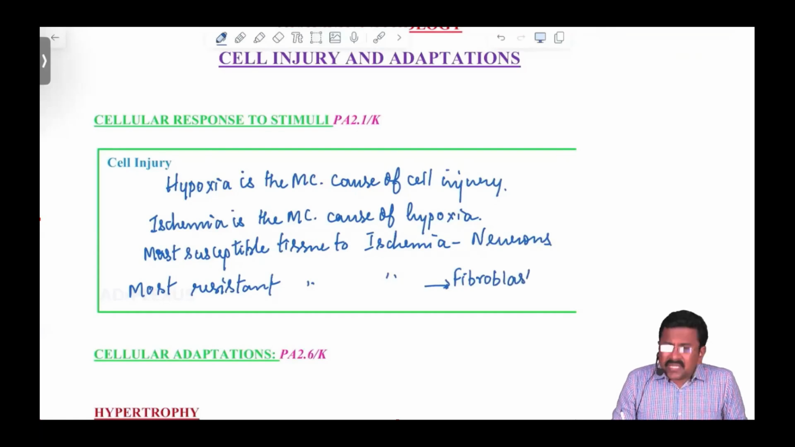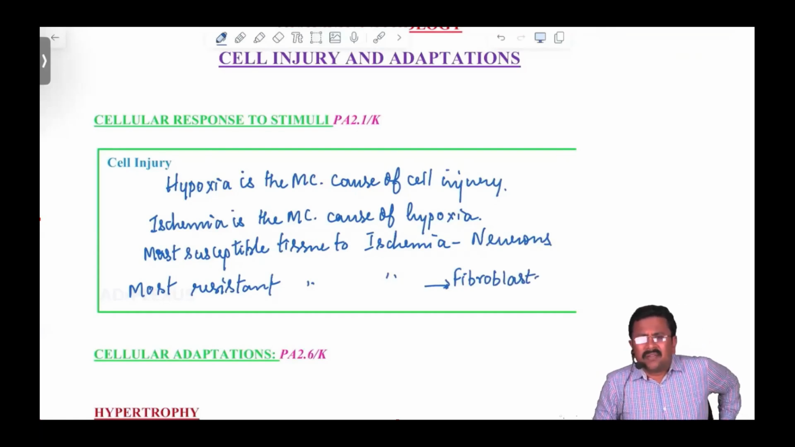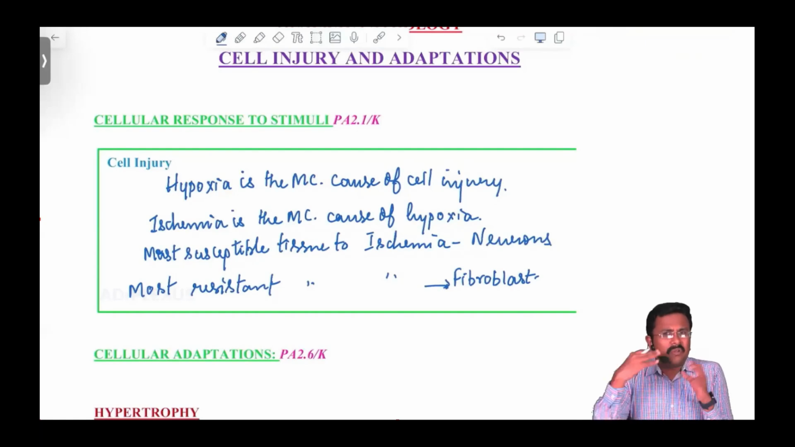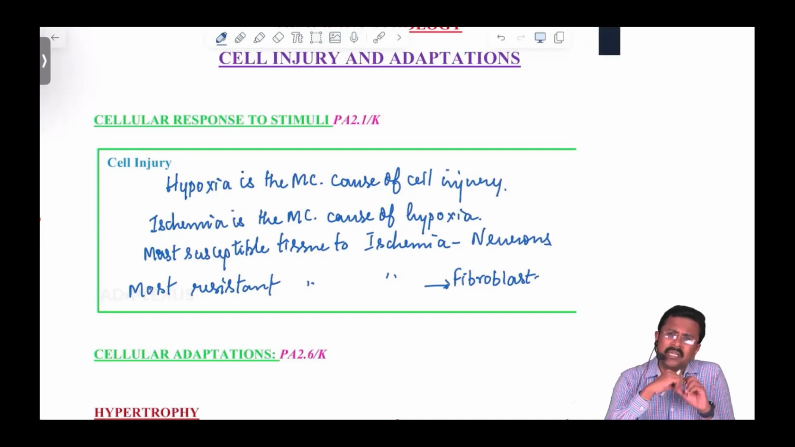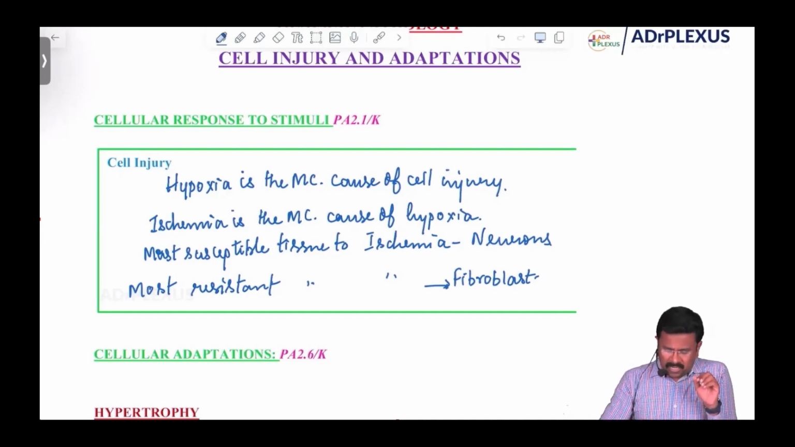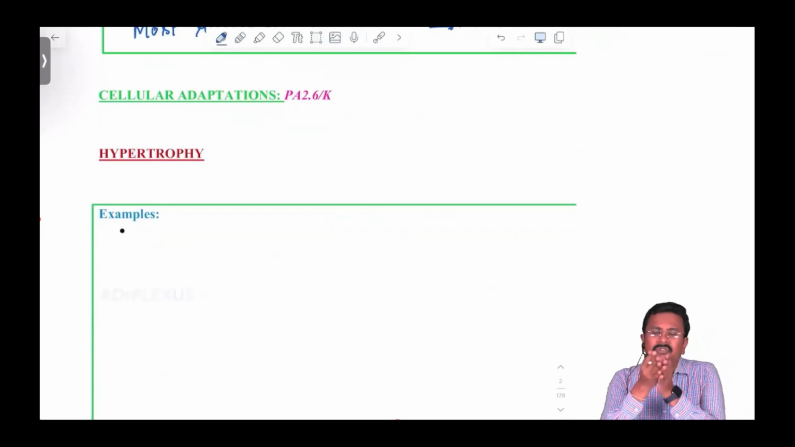Fibroblast. Basically, what is this fibroblast? Fibroblasts are the cells which produce collagen in our body. You know, collagen is a connective tissue framework in our body, that is a supporting tissue. So these fibroblasts are the cells which are most resistant to ischemia. Okay. So whenever there is any injury, the cell will not die immediately.